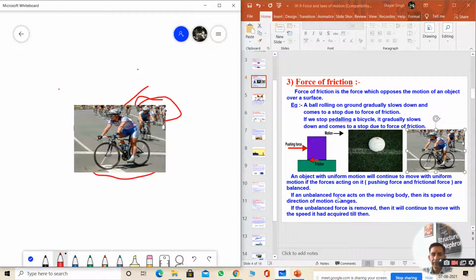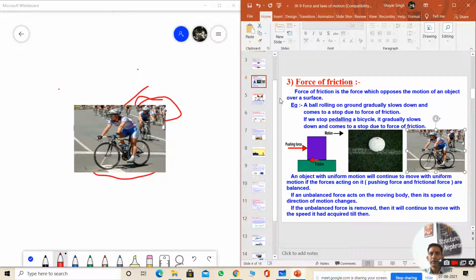But if unbalanced forces are there, one more or less, like pushing force and frictional force both are different, then the speed and direction of the motion will change. It can increase or it can decrease also. If the unbalanced force is removed, then it will again move with the speed that it had acquired till then. Whatever its speed is at that time, it will maintain that same speed again. Okay, clear beta, to everyone? Is it clear to all of you? Yes, sir. Yes.